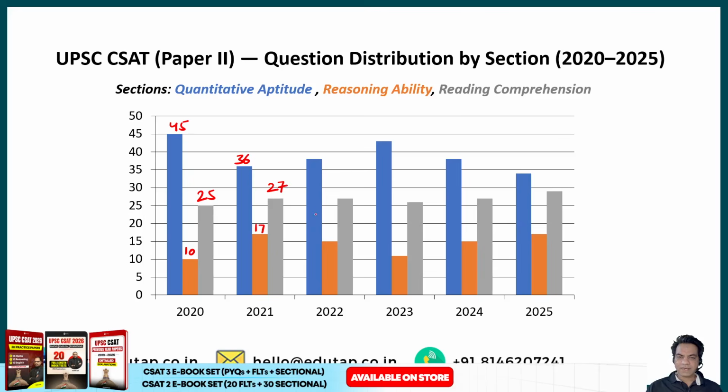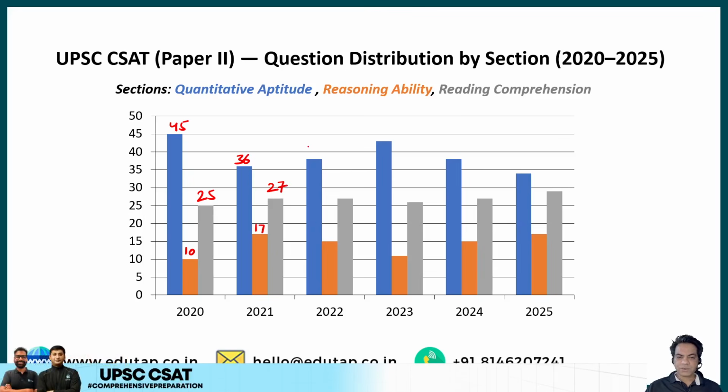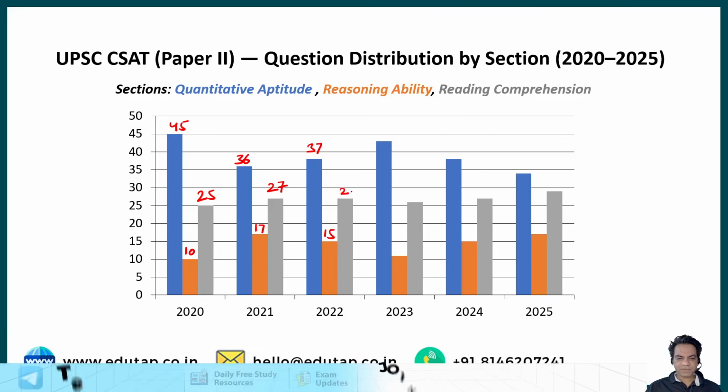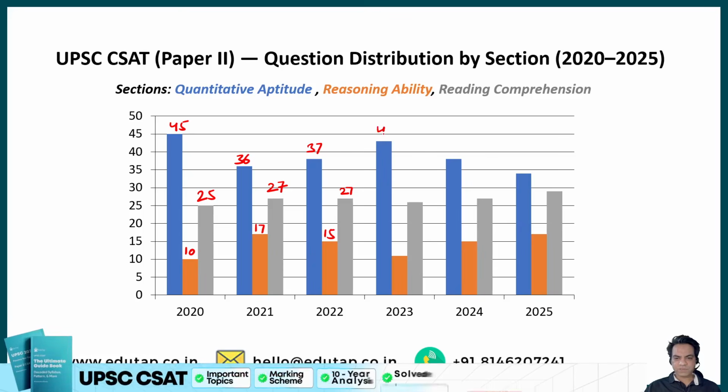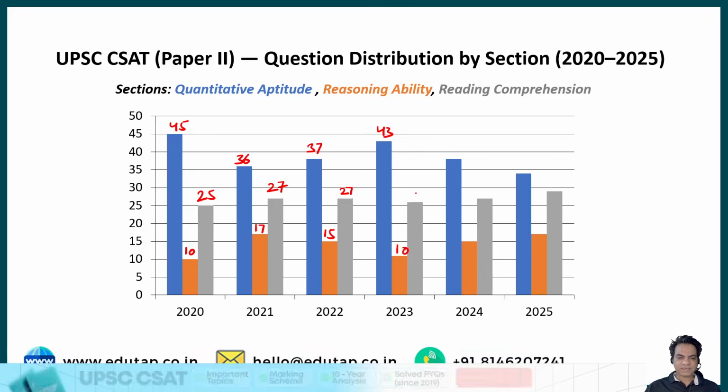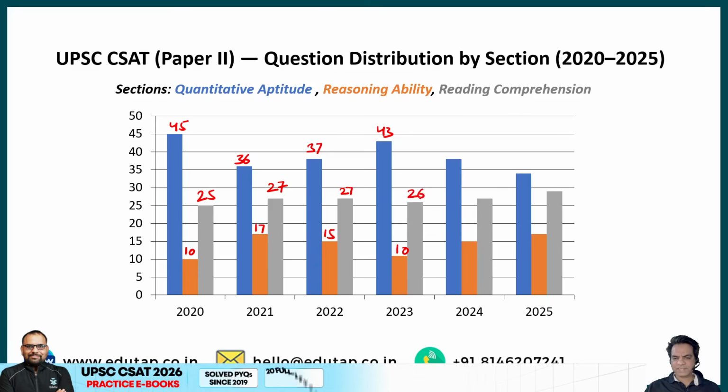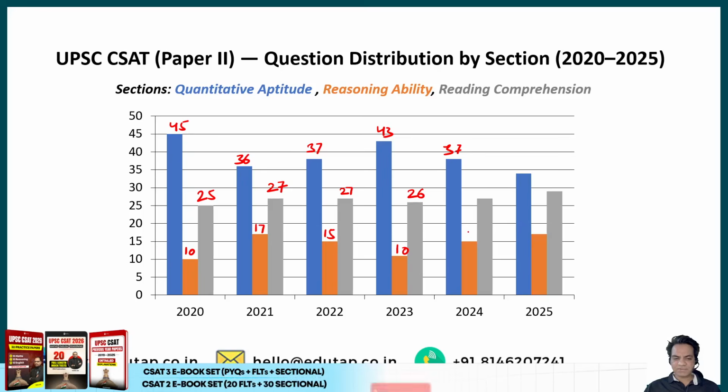and there were 27 questions on English. Now in 2022, quantitative aptitude held 37 questions, reasoning was 15 questions and English went up to 27 questions. Then in 2023, the weightage for quantitative aptitude again shot up. The number of questions went up to 43. Reasoning slumped. It went back to 10. And English stayed somewhere the same, 26 questions. In 2024, quantitative aptitude again 37 questions. Reasoning, 15 questions. And English, again, 27 questions.